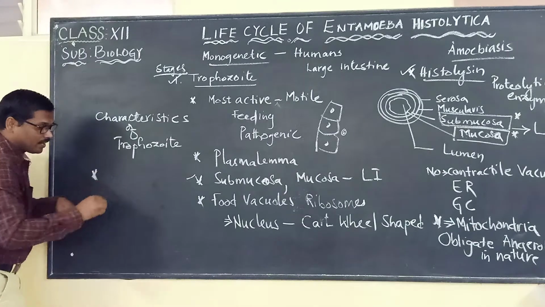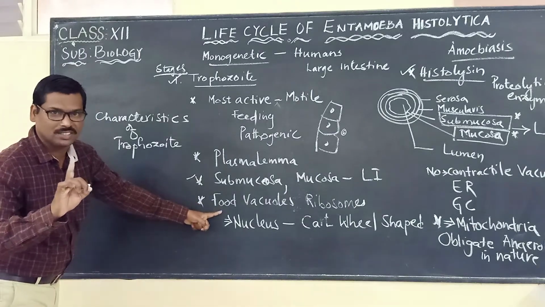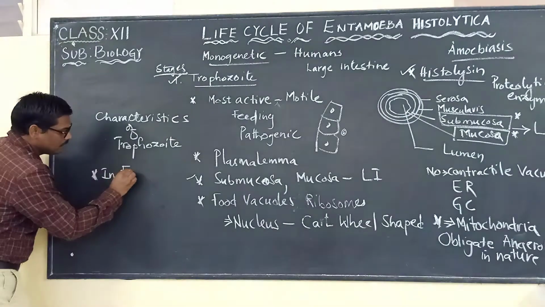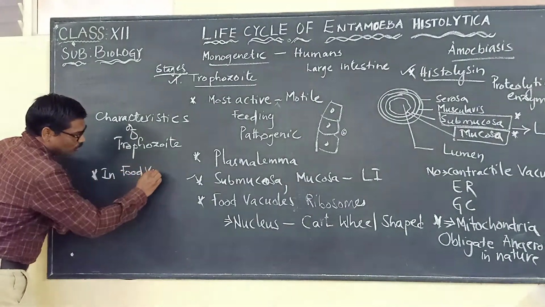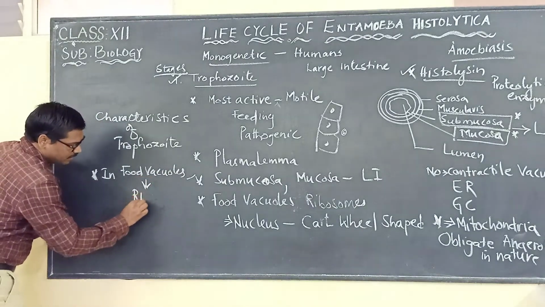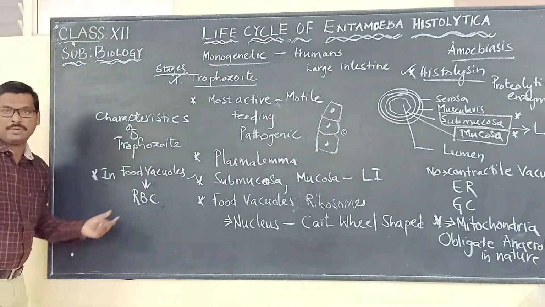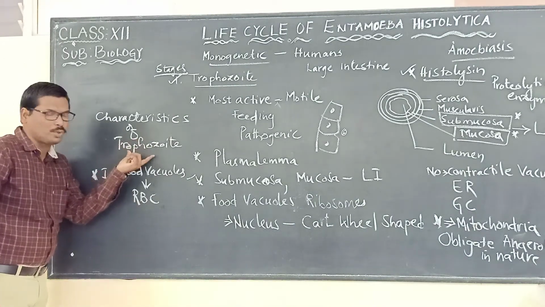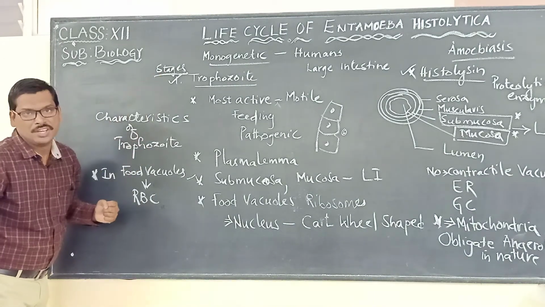Here we already highlighted that there are food vacuoles. So in the food vacuoles, there will be the presence of RBC. That is an important point. This is the characteristic feature of the trophozoite of Entamoeba histolytica.